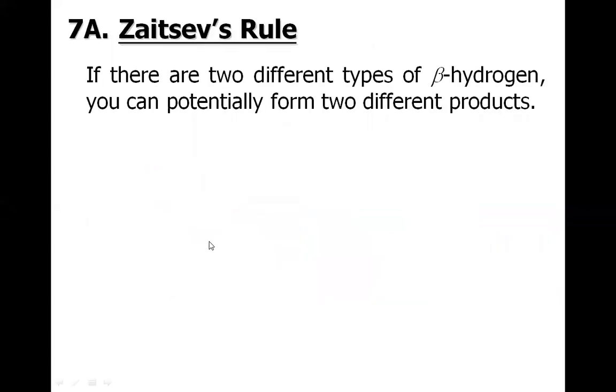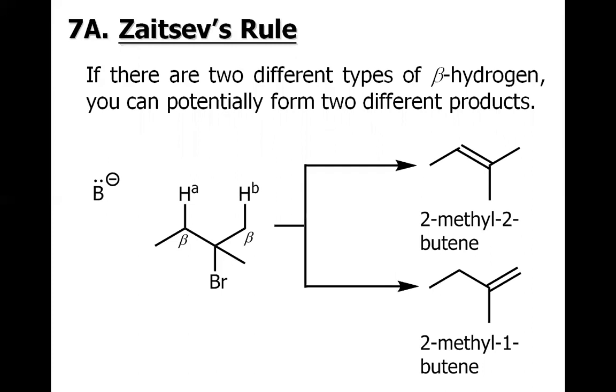Now let us discuss the Zaitsev rule and the Hofmann rule. So first, the Zaitsev rule. If there are two different types of beta hydrogens, for example, consider this alkyl halide, there are two beta carbons, so there are two beta hydrogens. One is called HA, one is called HB. So you can potentially have two different products.